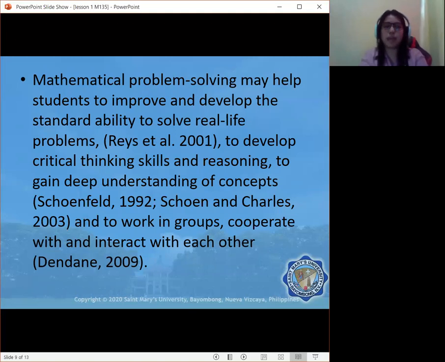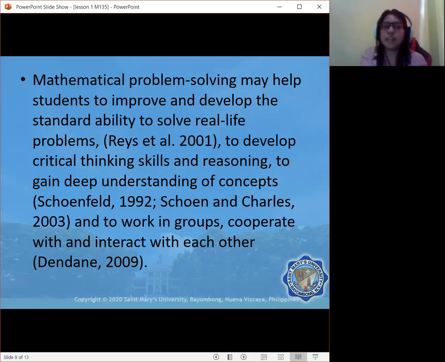Mathematical problem solving may help students improve and develop standard ability to solve real-life problems. This was already mentioned in our first few slides, and this is supported again by Reyes et al. in 2001. And the main reason, as given emphasis, is critical thinking skills and reasoning. When we are solving real-life problems, our critical thinking skills and reasoning are being developed.